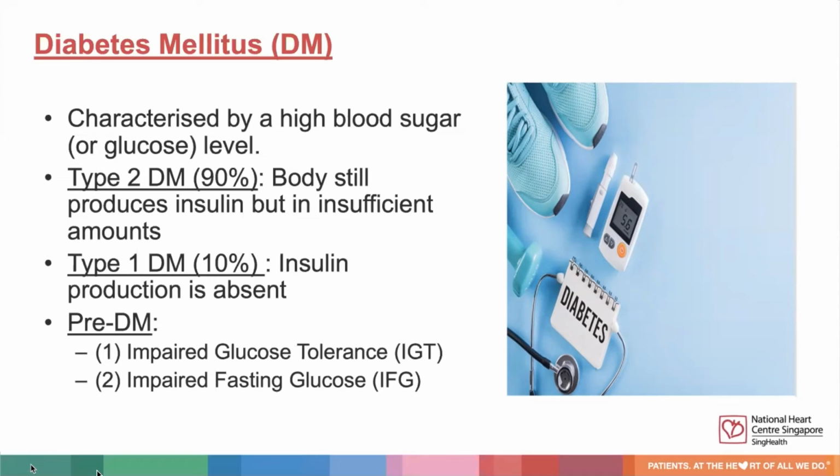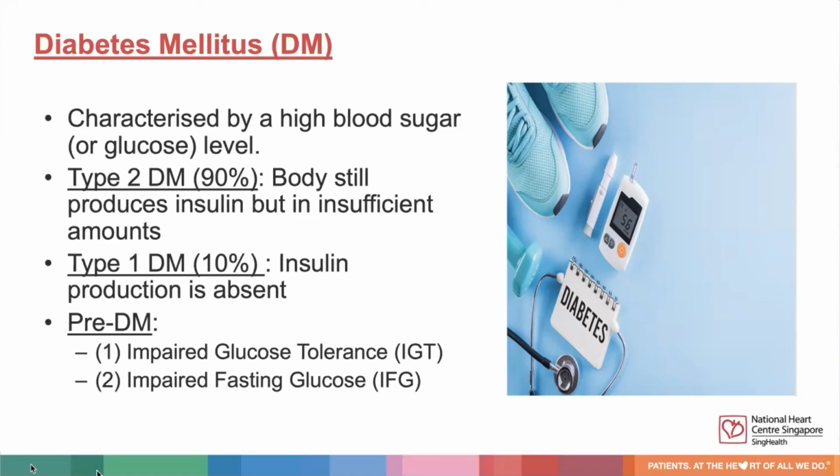Now, moving on to diabetes, or in short, DM, this condition is characterized by having a high blood sugar level. There are 3 forms of DM. Type 2 DM is the most common form. It affects about 90% of patients. In this condition, the body is still producing insulin, but in insufficient amounts. Type 1 DM affects 10% of the patients. In this condition, insulin production is absent.